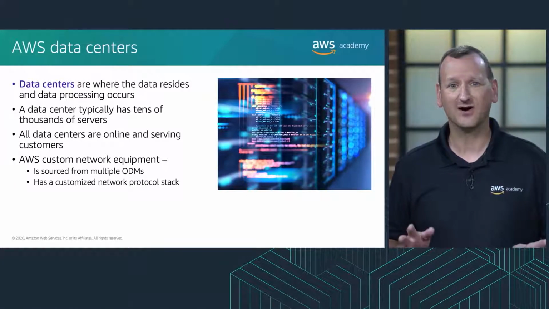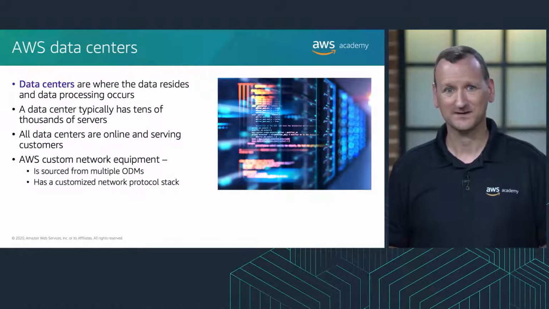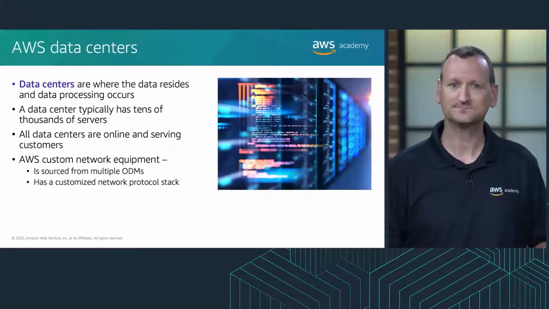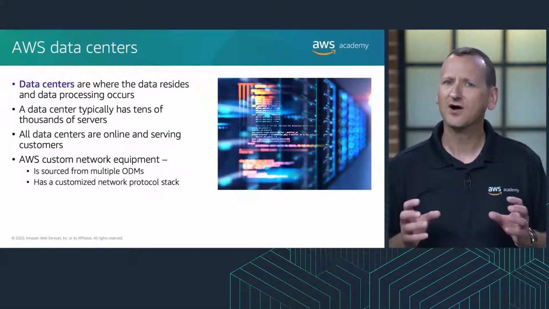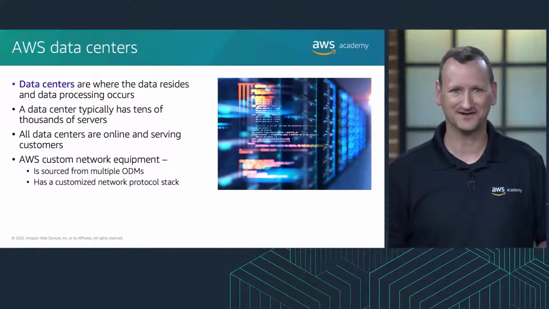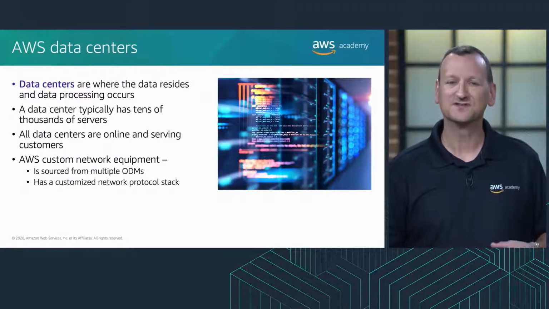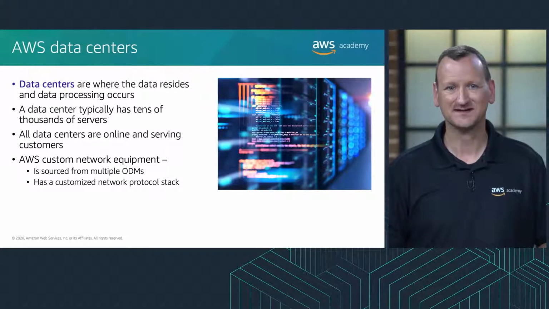All data centers are online and serving customers. If there's a failure, automated processes move customer data traffic away from the affected area. Core applications are deployed in an N+1 configuration. So if there's a data center failure, there's sufficient capacity to load balance traffic to the remaining sites.